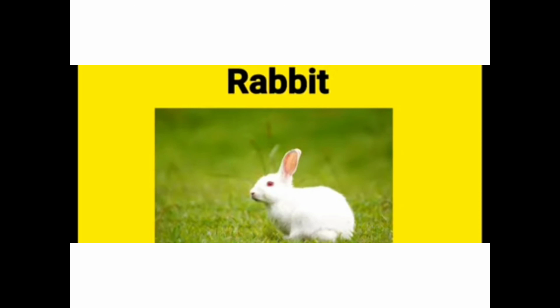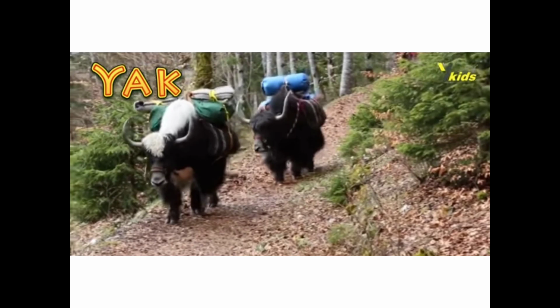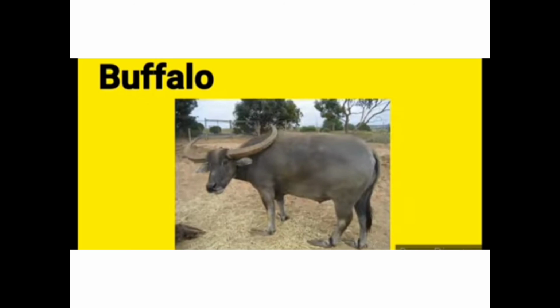R-A-B-B-I-T, rabbit. H-O-R-S-E, horse. D-O-N-K-E-Y, donkey. Y-A-K, yak. B-U-F-F-A-L-O, buffalo. So these are the names you have to learn.